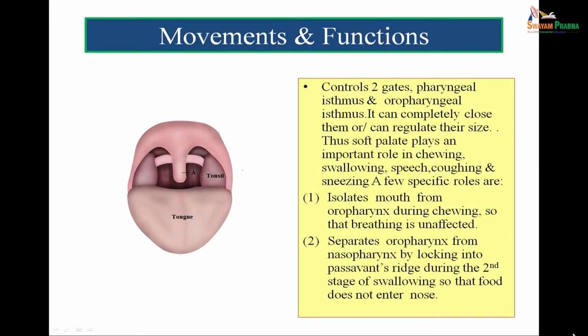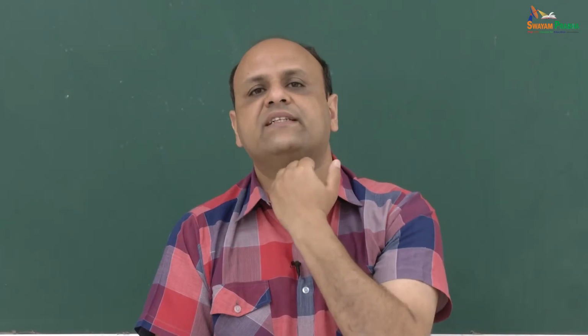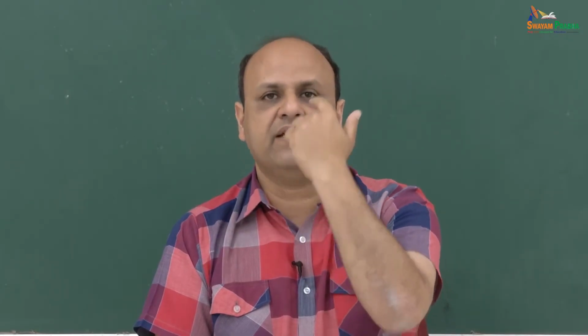Now, the movements and functions of the soft palate. The soft palate controls two gates. Now, what are the two gates? One is the nasopharyngeal isthmus lying between the nasopharynx and mouth, and the other is the oropharyngeal isthmus. So, there are two openings. Whatever food we eat is going to pass through the oropharyngeal isthmus, and whatever air we breathe is going to go through the nasopharyngeal isthmus. These two openings are regulated effectively by the soft palate.